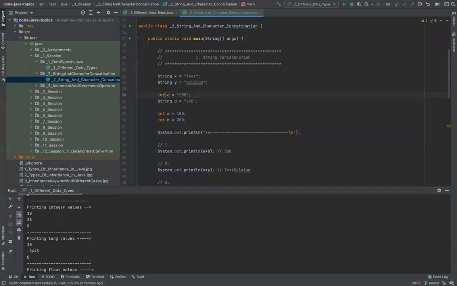If you try to do this, it will give you an error. You will say 100 is an integer, and I want to save this inside a variable whose type is integer. It will give you an error. If you want to do that, you have to remove these double quotes. If you remove the double quotes, then it will allow it. If you don't, then it won't allow you. It will give you an error. If you really want to do that, then you say int equal to 100. But when you do that, and if you go and do this, then again you'll get an error. This is what type safety in Java is all about, which we discussed in the previous examples.